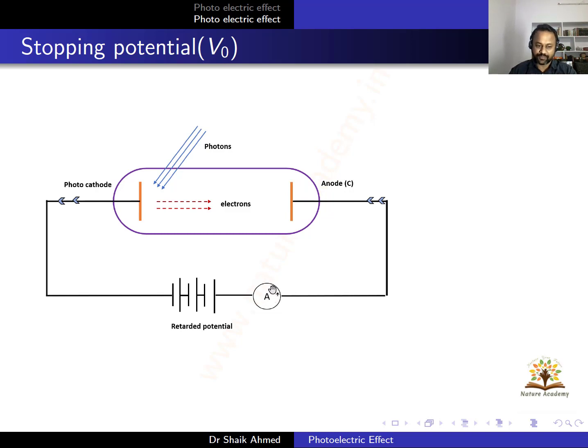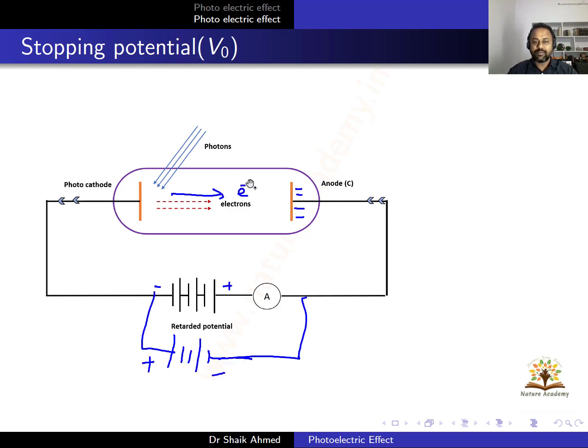through this ammeter. If I reverse the polarity, initially this is minus and plus, so that electrons are moving like this, current is in opposite direction. If I change the polarity, because of negative polarity, negative charge here, the electrons will bounce back. Initially we have positive potential. Now we give negative potential. The electron comes to this place, nearby this place, and again it will go back.